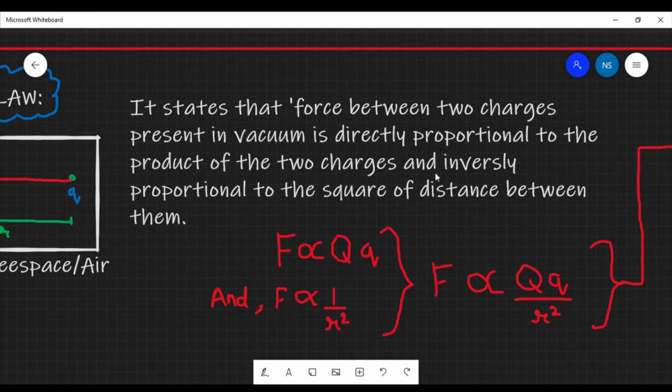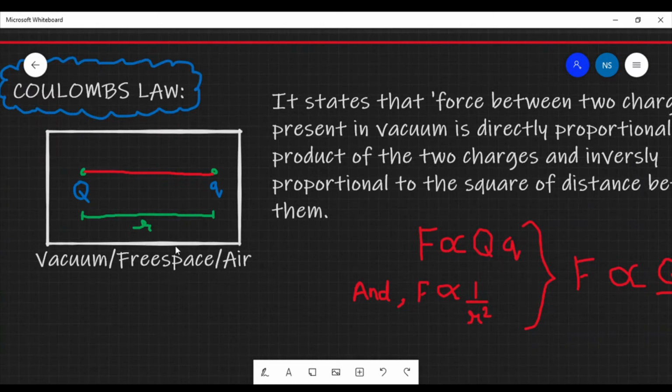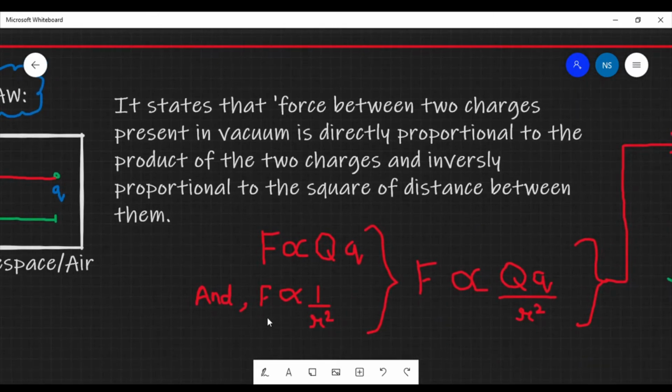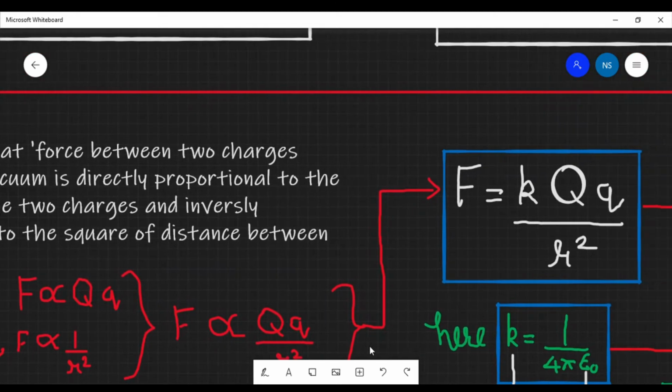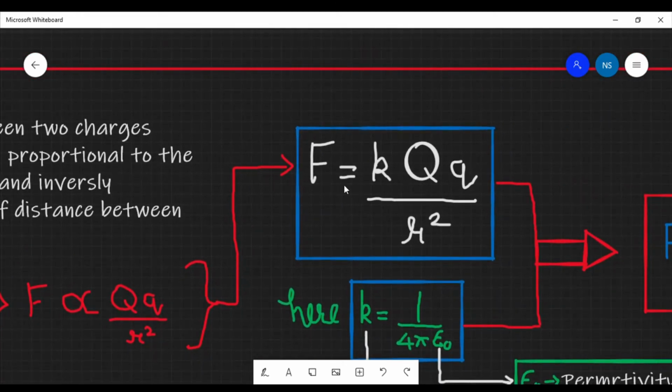Also it says that it is inversely proportional to the square of the distance between them. Since the distance is r and the force is inversely proportional to the distance squared, we will take r square. So we can combine these two relations and get force is directly proportional to capital Q times small q divided by r square. We can remove this proportionality by adding a constant, and that constant would be k. Therefore F is equal to k Qq by r square.